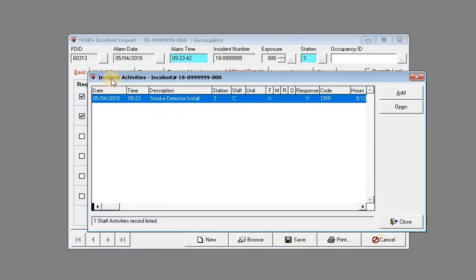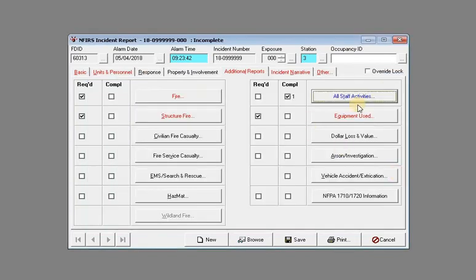And then under the staff at incident activities, it shows a smoke detector installed. That way, at this certain time, at this certain incident, we installed smoke detectors. It's just a quick way to add that to this report versus going through the staff activity and we're not really capturing what we did there. So that's how you install a smoke detector or report installing a smoke detector during an incident.